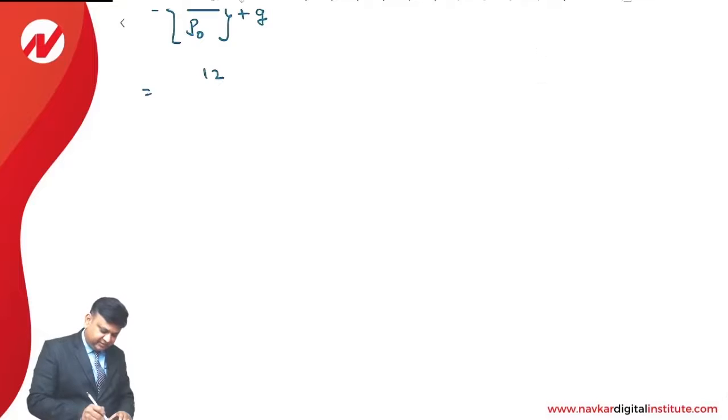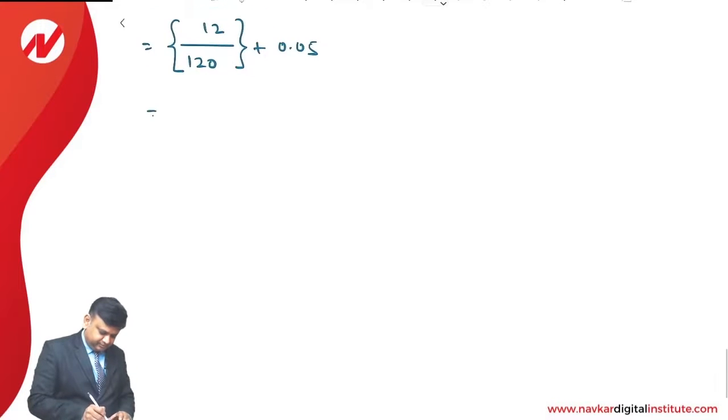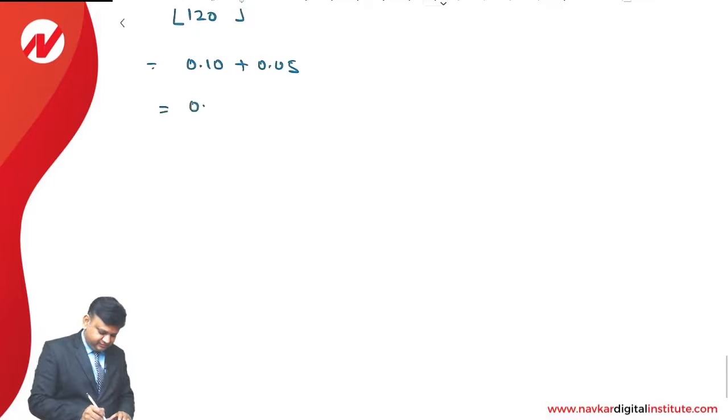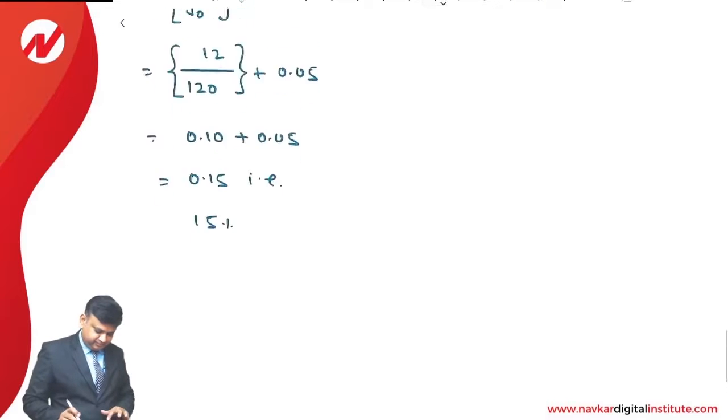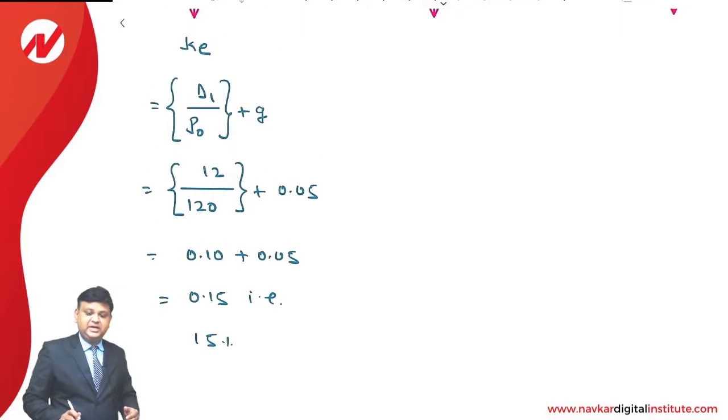So 12 divided by 120 plus 0.05. So 0.10 plus 0.05, 0.15, that comes to 15%. That is the way the Ke can be calculated.